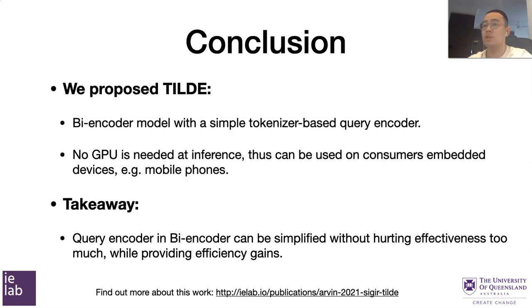This is actually intuitive, as queries are usually much shorter than documents, and sometimes they're just a single keyword. Hence, we actually don't need the full size of BERT in order to get a good query representation, but a simplified query encoder can give massive efficiency gain. So we believe how to design a simple but effective query encoder for the bi-encoder architecture could be an interesting research direction. For more information about our paper, please visit our website.